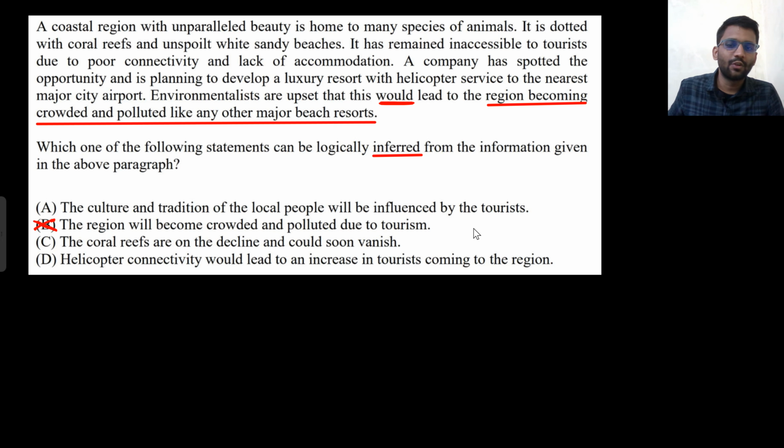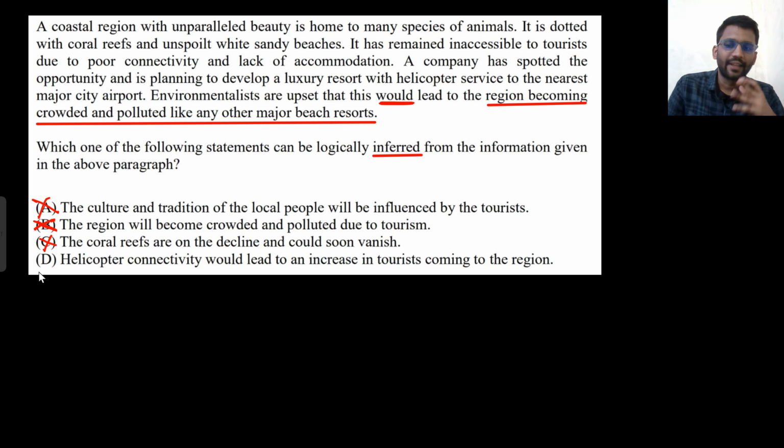The culture and tradition of the local people will be influenced by the tourists. Nowhere is there any information about culture and tradition. They haven't talked about it. So this is not at all there. Now, the coral reefs are on the decline and could soon vanish. Nowhere is it written. So no discussion about all this, so this also will not be there.